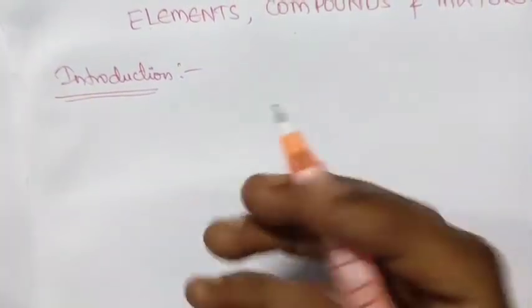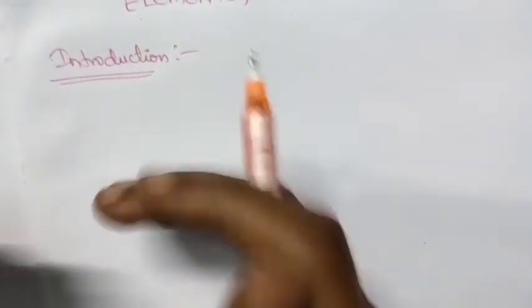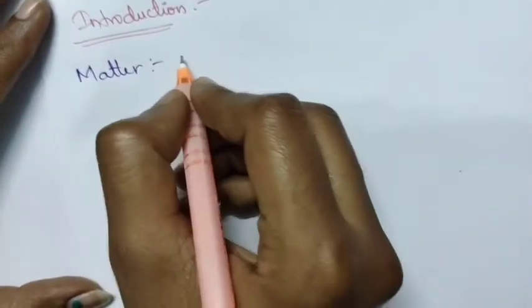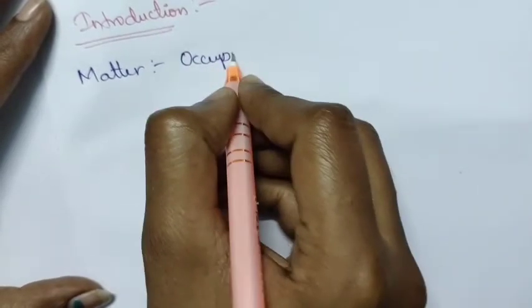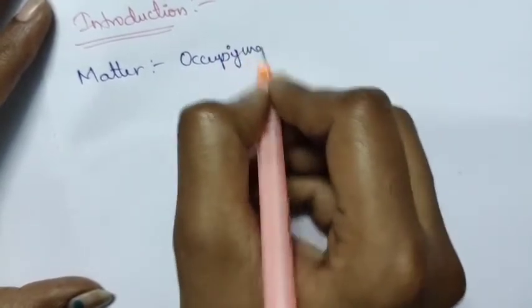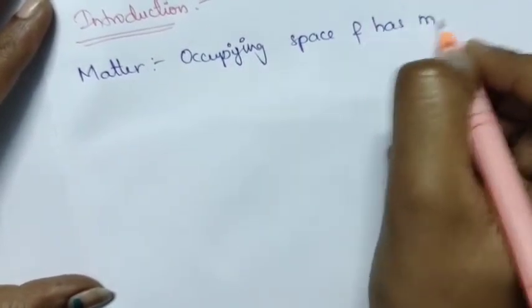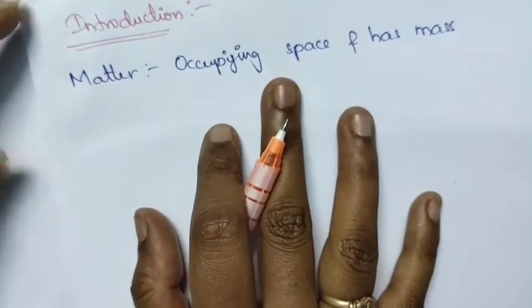Matter is that which occupies space and has some mass. For example, here I am taking this paper or pen or anything that occupies space and has some mass or molecular weight. That is considered as matter. Matter is nothing but it occupies space and it has mass. This is known as matter.